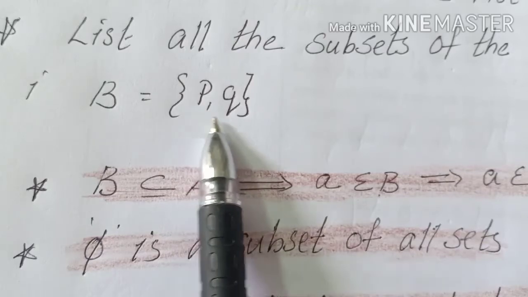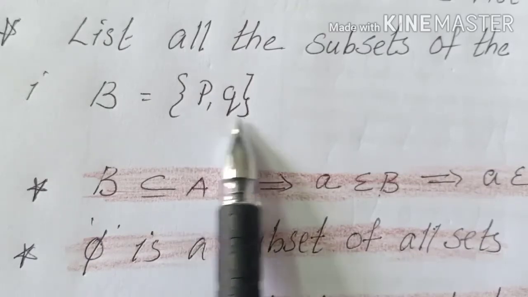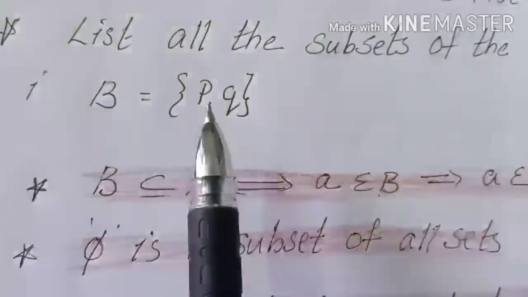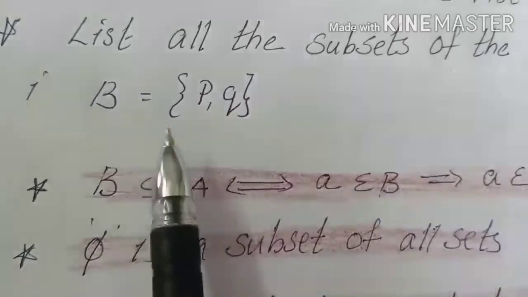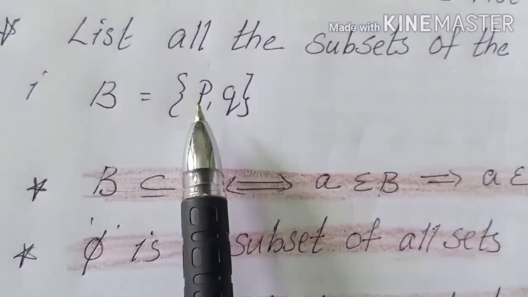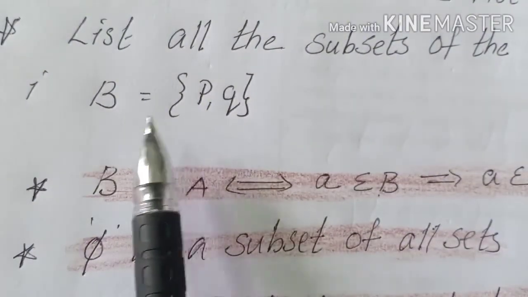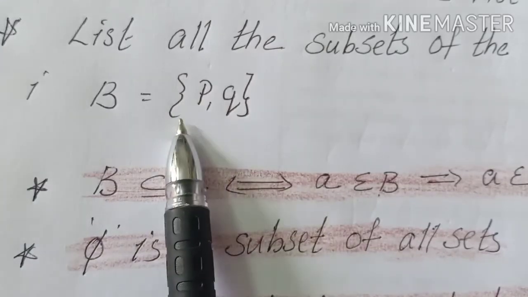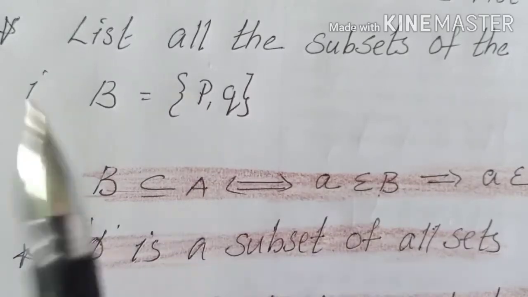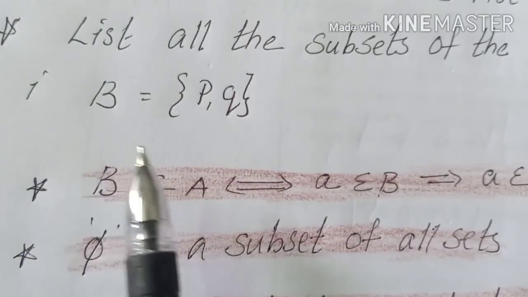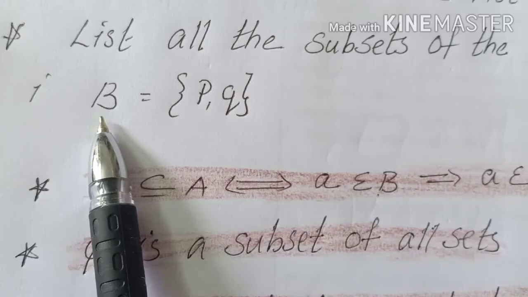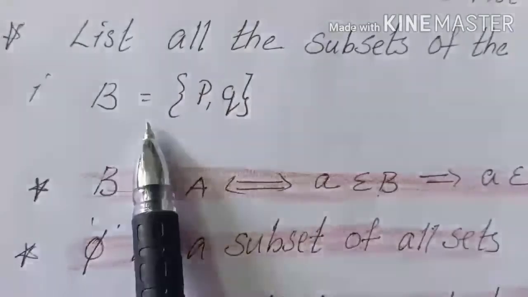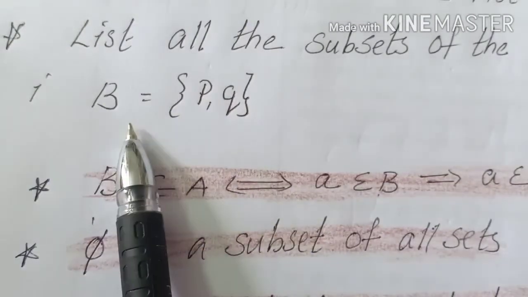Because R is not in B. If we say subset, every element should be present in it. Okay, P is a subset of set B, because P is in the set PQ. And is R a subset of B? Is the element R in B? No. So R will not become a subset of B.